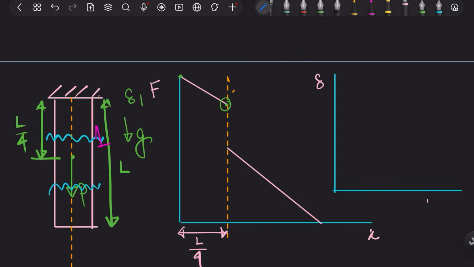So delta versus x: at x equal to 0, the deflection will be maximum and it will have an increasing slope. So this was your case without P. Now with P, what will happen?